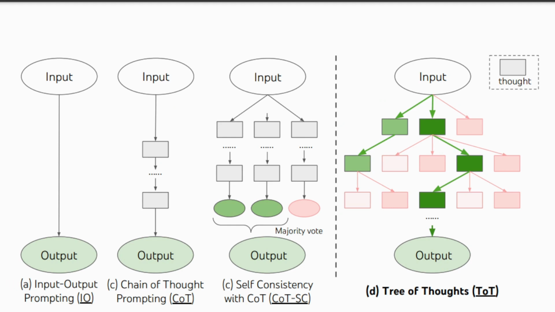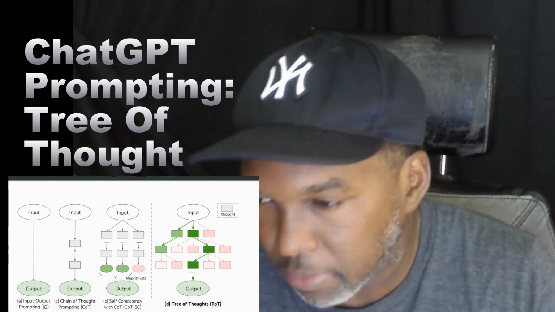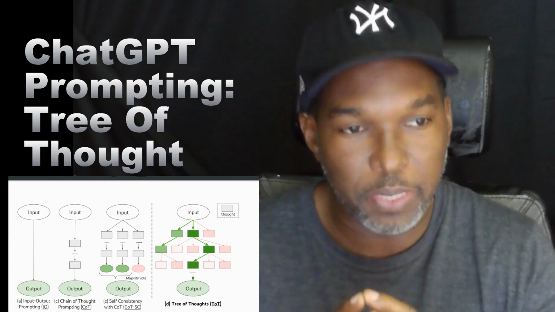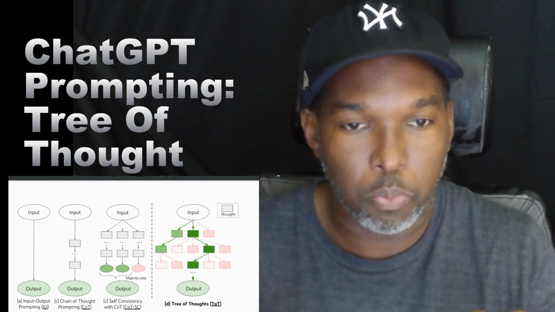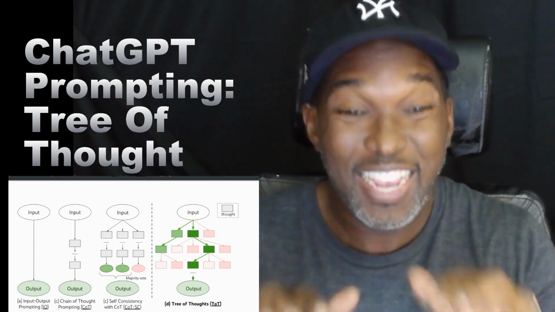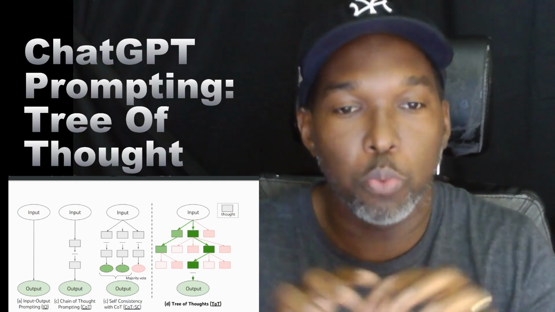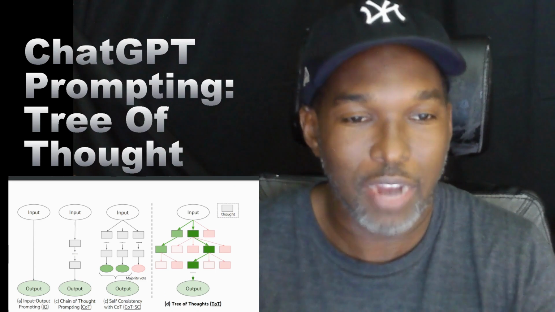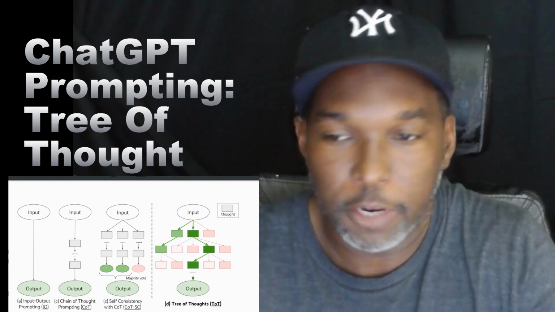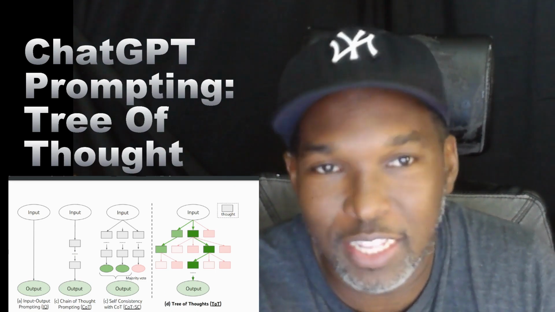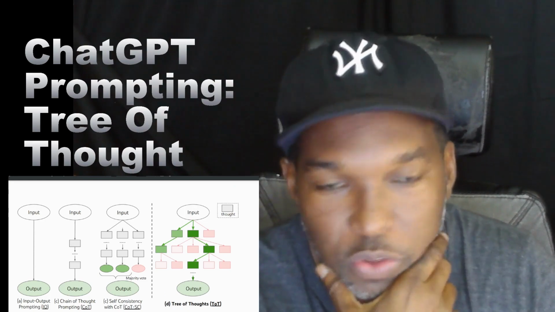And in doing that, it will come back up and reevaluate each path and each idea that it thought about, right? So it becomes a much more robust, a much more complex way of thinking through a problem before it then decides to give you that output. So at the end of the day, what you're getting is now ChatGPT thinking through a problem or solution that you might have given it in a prompt in a way that is much more robust, that's much more thought through, so that you can get a much richer output. And that's what you're really looking for, all right? So let me give you another example of what I did with ChatGPT to kind of show this.